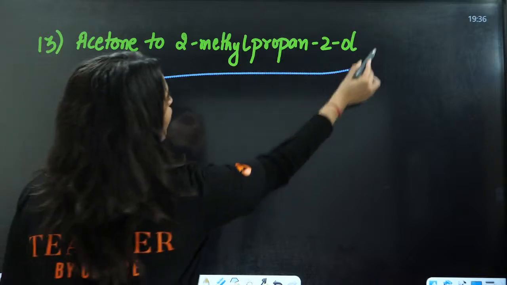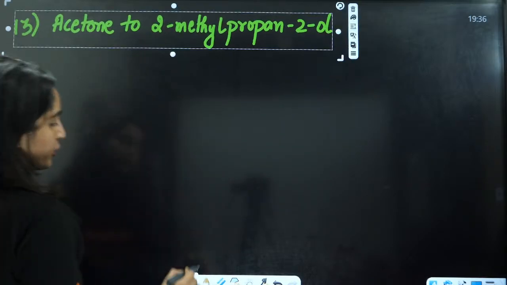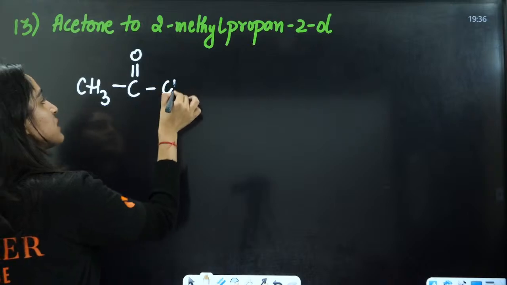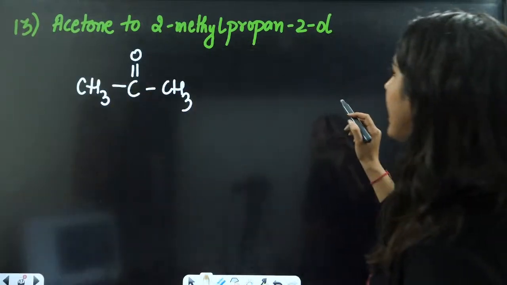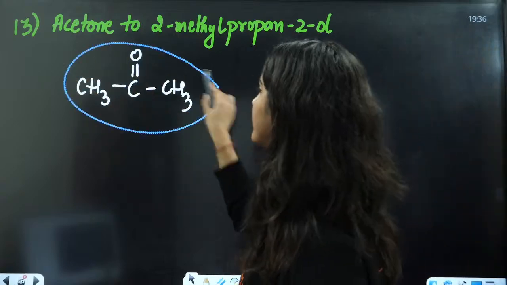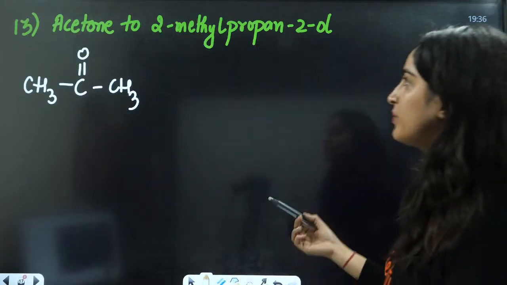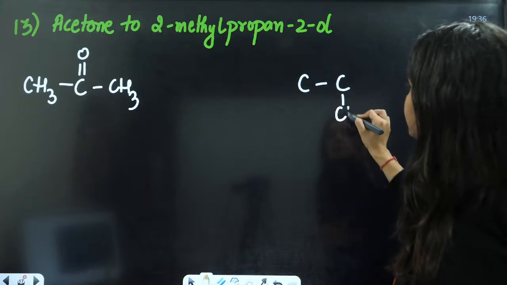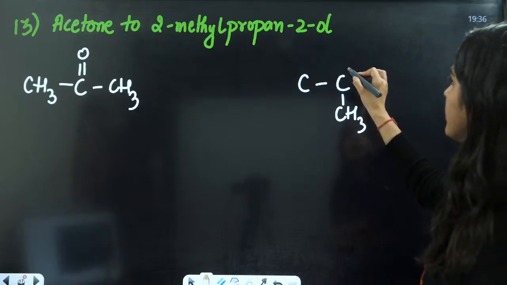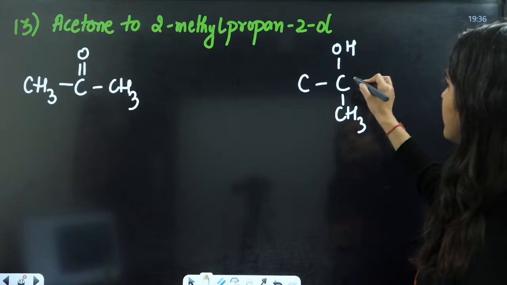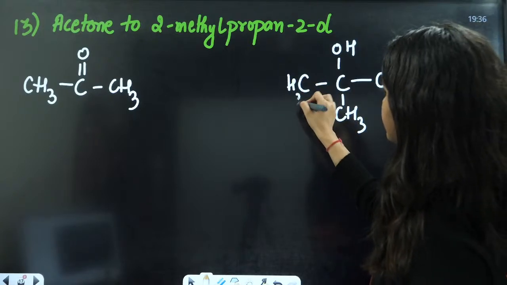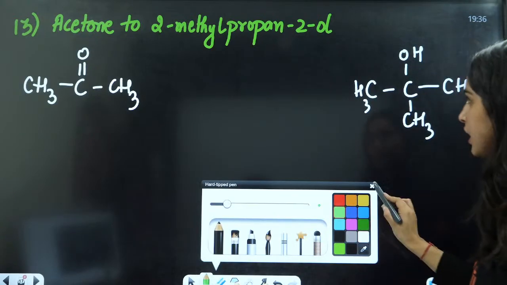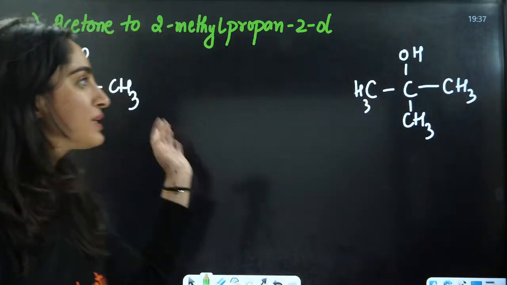Next is acetone to 2-methyl propane 2-ol. Now we have acetone, this is CH3, C double bond O, CH3, and we are converting it into 2-methyl propane 2-ol, with CH3 and CH3 on the carbon. Now tell me how we are going to convert this into this one.